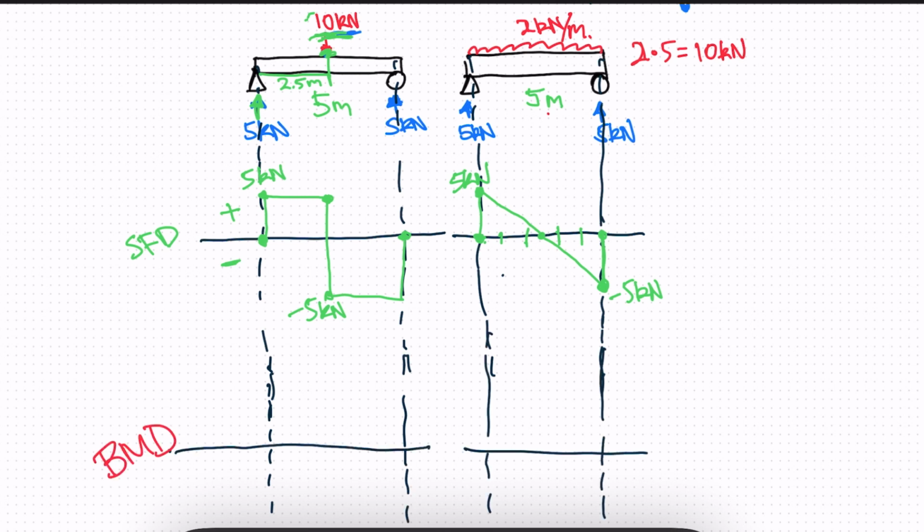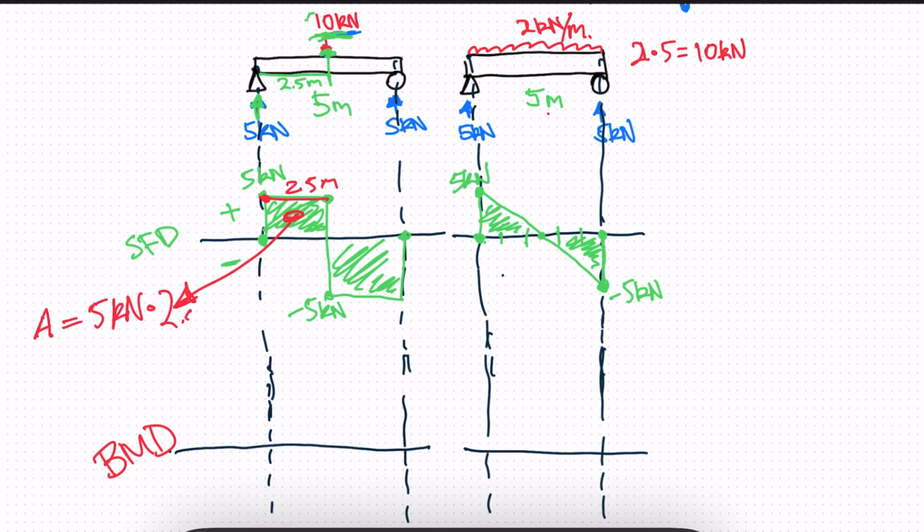So how we can find our bending moment diagram is from our shear force diagram. The area of our shear force is going to be our bending moment, right? So these two rectangles and these two triangles. So the area is 5 times 2.5, right? This is 2.5 meters. So this is just 5 kilonewtons times 2.5 meters, right? The area is 12.5 kilonewton meters, right?